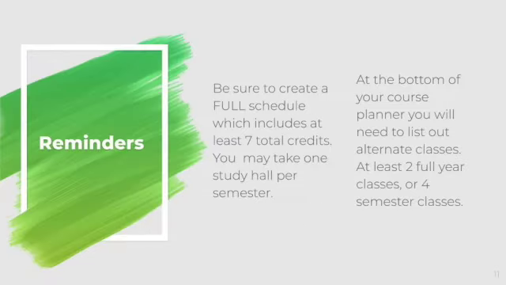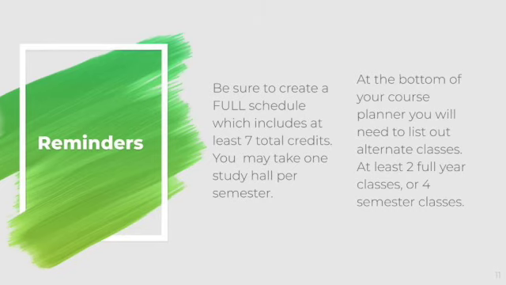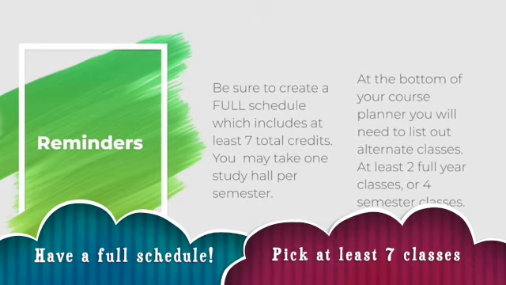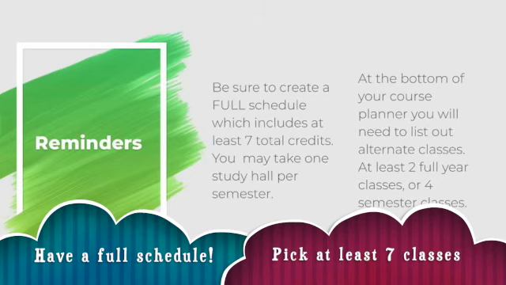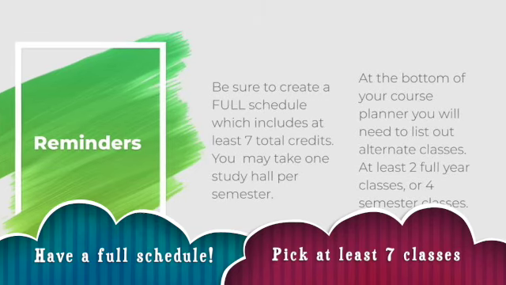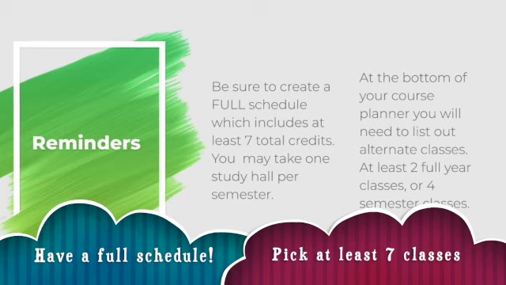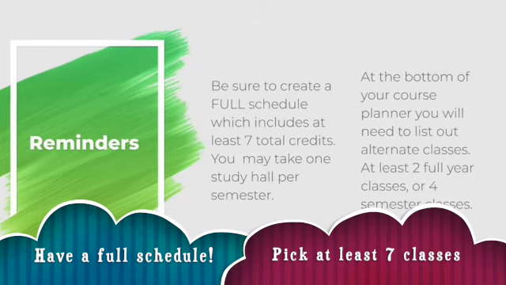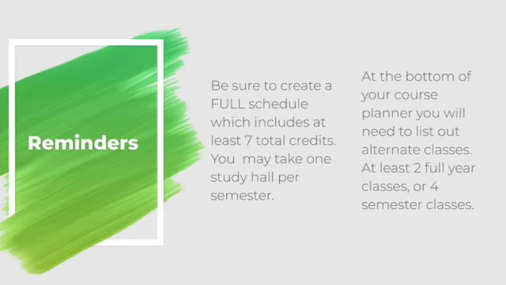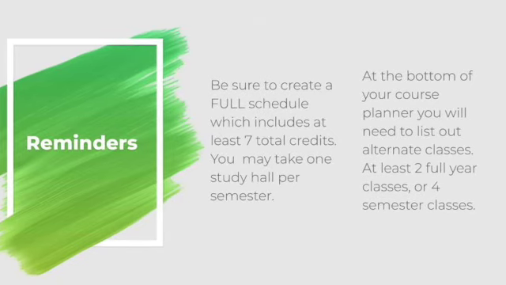A few things to keep in mind. Be sure you are creating a full schedule. That includes at least 7 total credits, so that you have at least 7 classes per day. You also want to make sure that you put down 8 unless you want a study hall, in which case you'd only have to put down 7. If you're looking for leases, things like that, all that information comes out this summer, so nothing to worry about at this moment, but right now make sure you have a full schedule filled out.